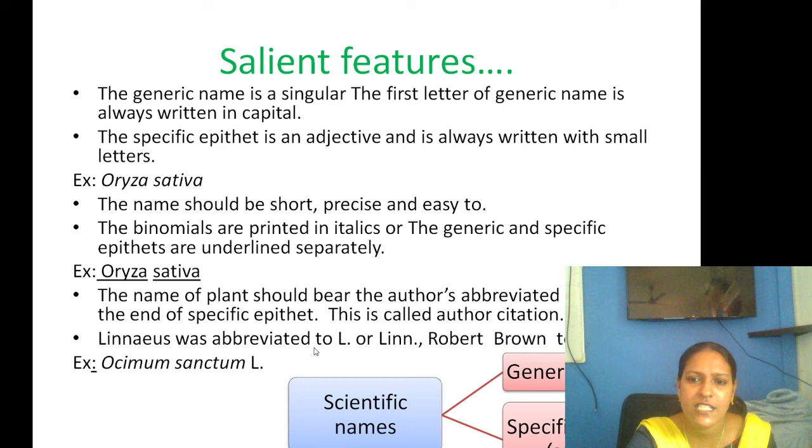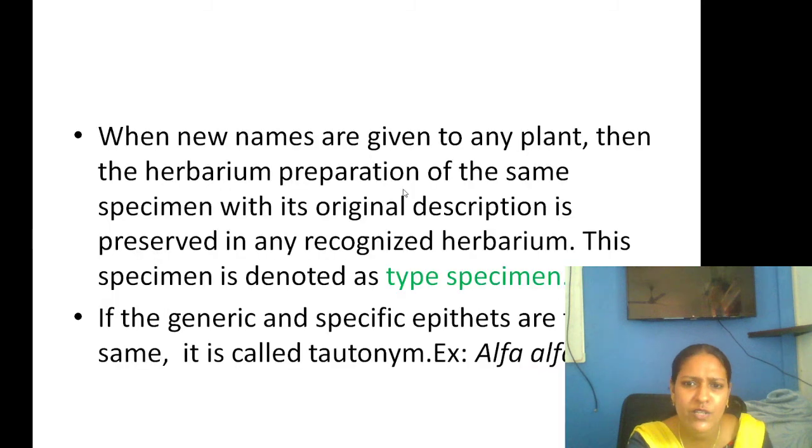Now when we find a new plant and give a lot of descriptions, the original plant material is submitted in the herbarium, and this is another type of specimen, or typification, as we call it. There are different types of typification or type specimens. If the generic and specific names are the same, we call it a tautonym. So this is a very ideal way of naming the plant.